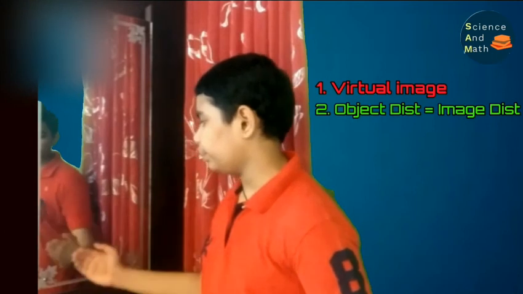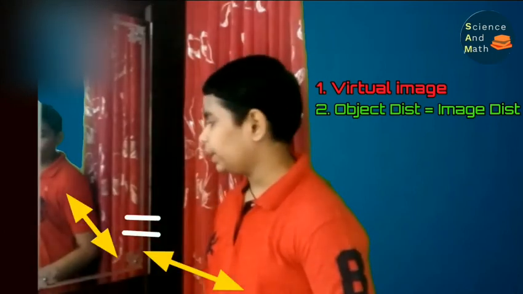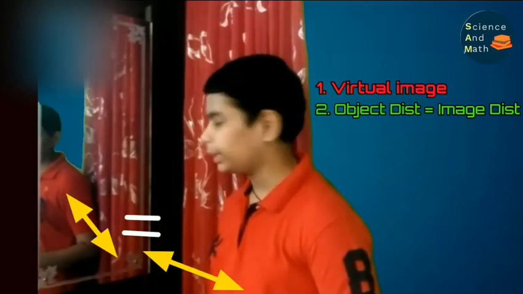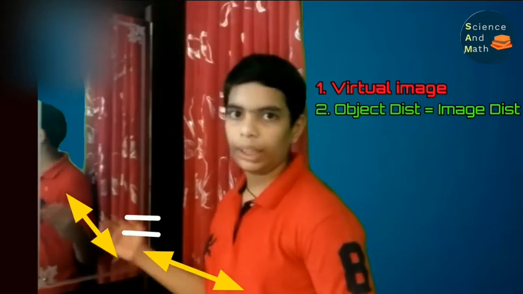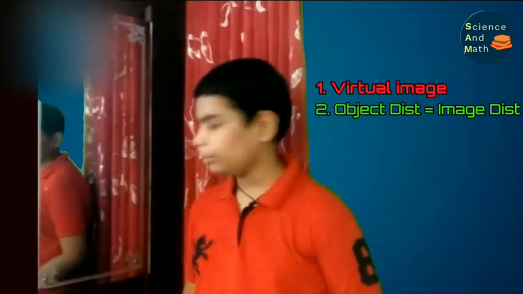Now let's understand the second property of the image formed on a plane mirror. The actual distance between the object and the mirror is equal to the imaginary distance between the mirror and the image. Let's understand this property of the image. Suppose I am 1 meter away from this mirror.